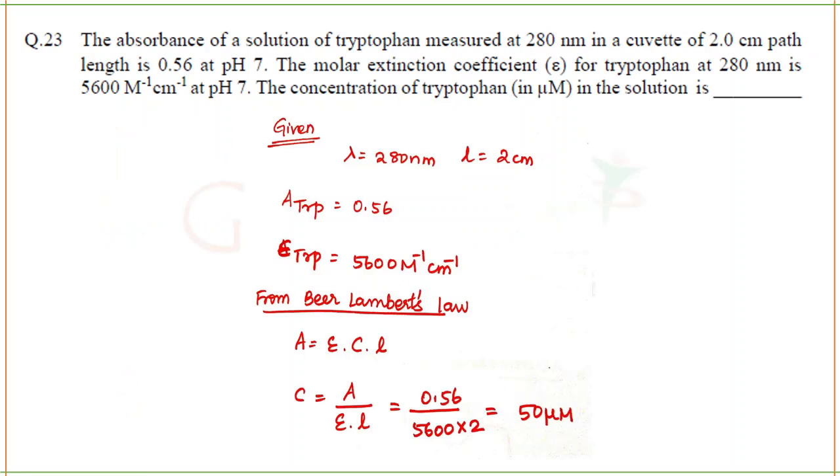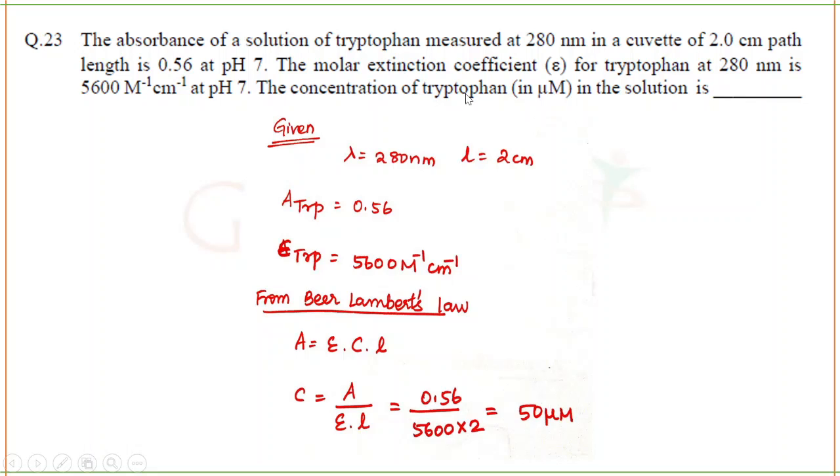Next question. The absorbance of a solution of tryptophan measured at 280 nanometer in a cuvette of 2 centimeter path length is 0.56 at pH 7. So they've given you the wavelength, the path length and the absorbance value. The molar extinction coefficient, that is the epsilon value, at 280 nanometer is 5600 per molar per centimeter.